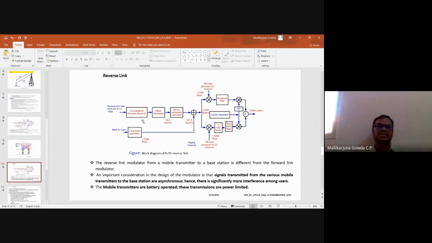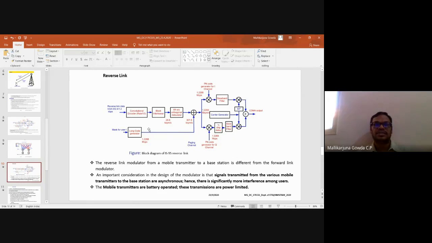Then the output of that is given to the block interleaver. I said already, the purpose of the block interleaver is to minimize the burst error, right? The output of the block interleaver I'm getting is 28.8 kilobits per second. The output of the block interleaver is given to the 64-ary orthogonal modulator, means I'm using 64-ary orthogonal modulation here. Then the output of that is scrambled with the long code generator, right?